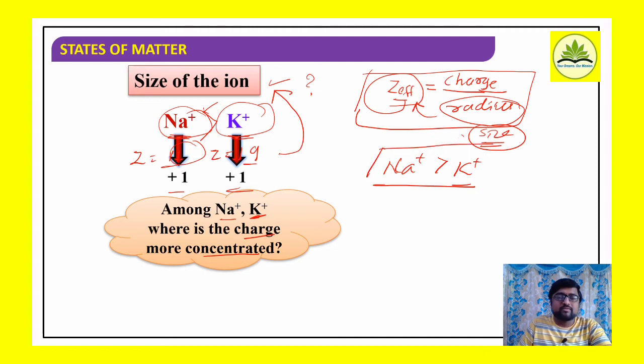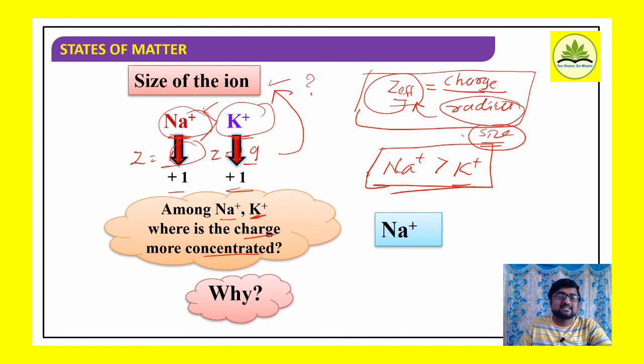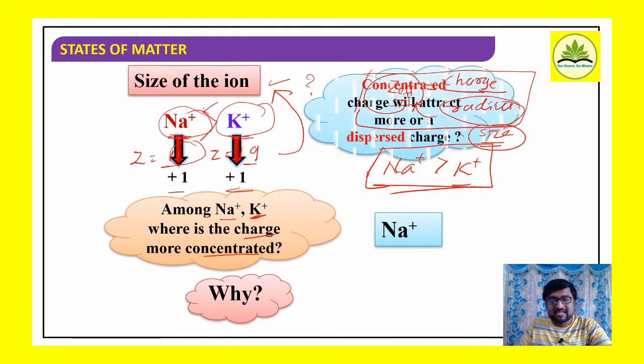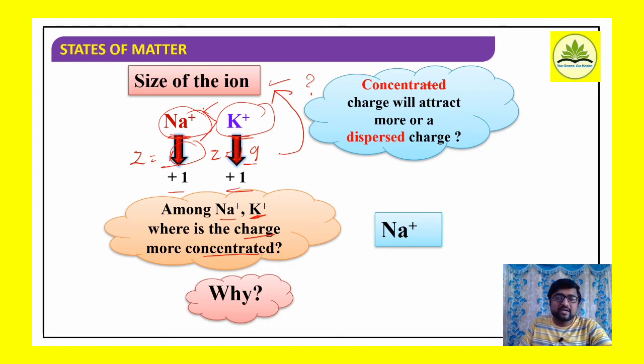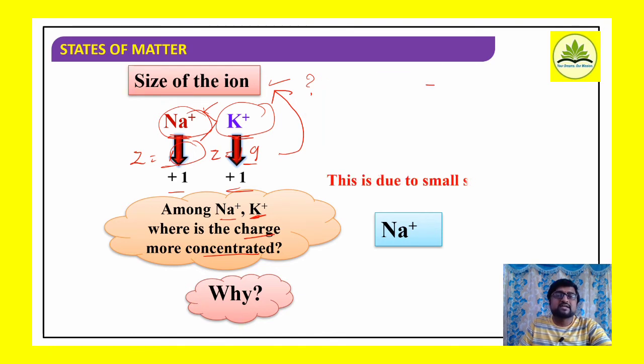Therefore what I can say here, smaller the size, more is the interaction. Okay, so what we can say, will a concentrated charge attract more, or a dispersed charge? The answer is the concentrated charge.